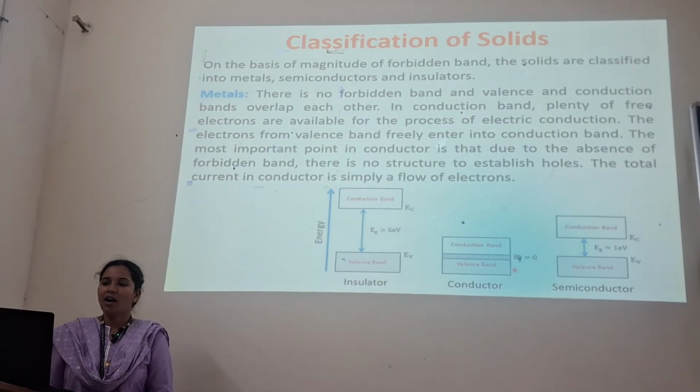We can see here the valence band and conduction band. Eg is greater than 5 electron volt in the insulator. And again in the conductor, we can see here Eg is equal to 0, and in the semiconductor Eg is about 1 electron volt.